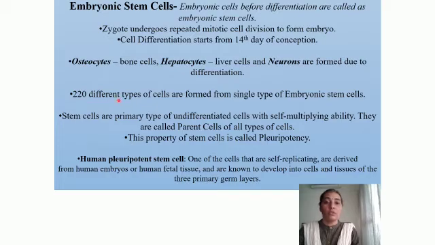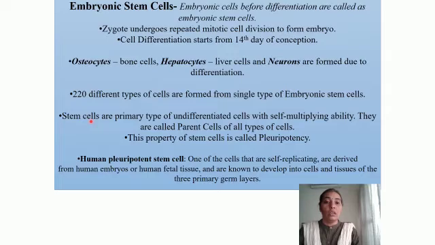220 different types of cells are formed from a single type of embryonic stem cells. So how many different types of cells are formed? 220. So it's a big number, and all these different types of cells are formed from one single type of cell, that is the embryonic stem cells.